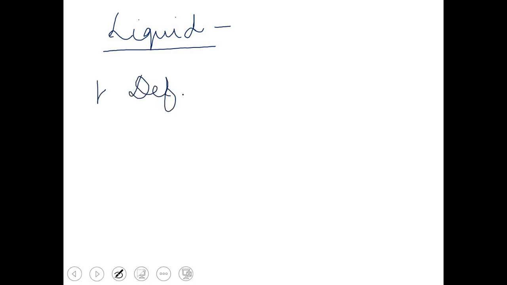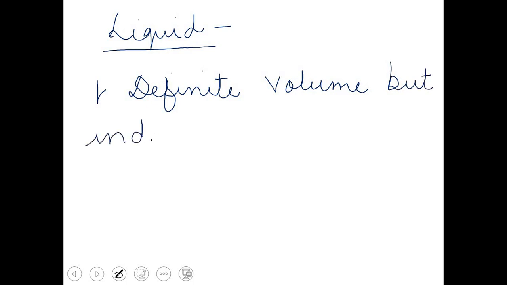Now I am coming to the next state of the matter. The next state of the matter is liquid state. Students, we have seen that in the case of liquid state, the particles, although they were close, were not as close as in the case of solid state. So because of this, liquids have definite volume, but indefinite shape.